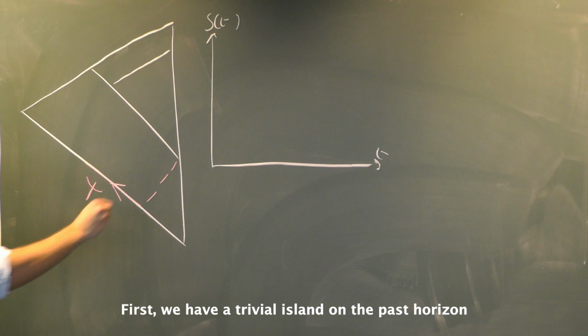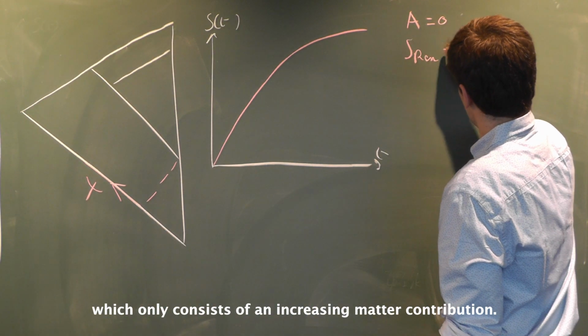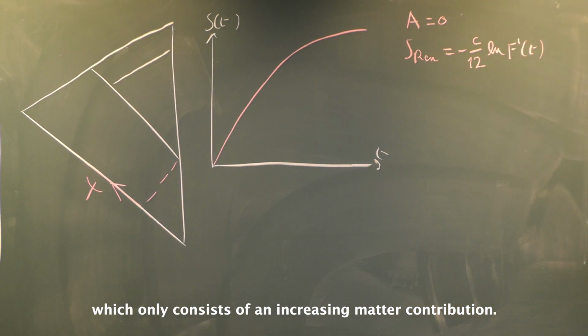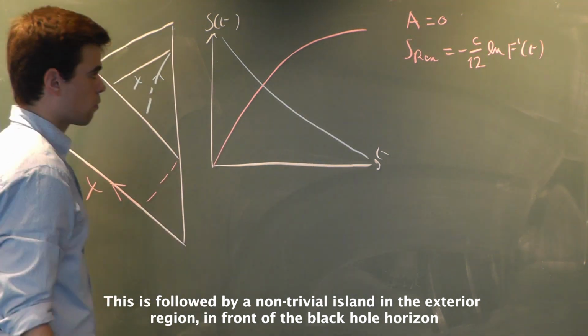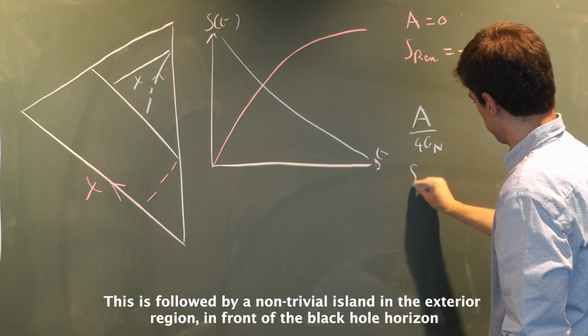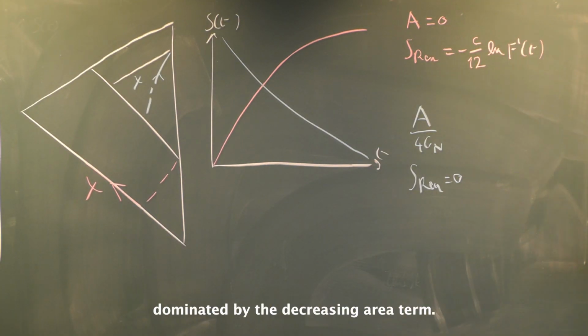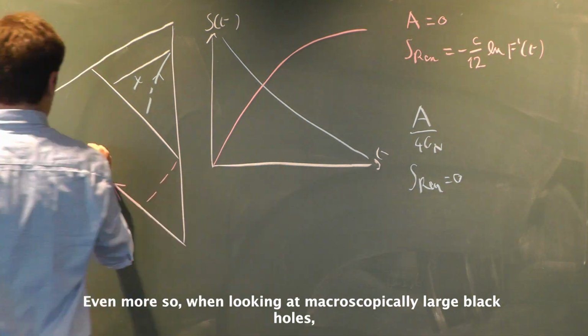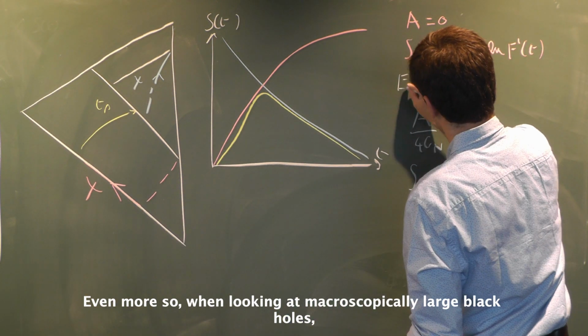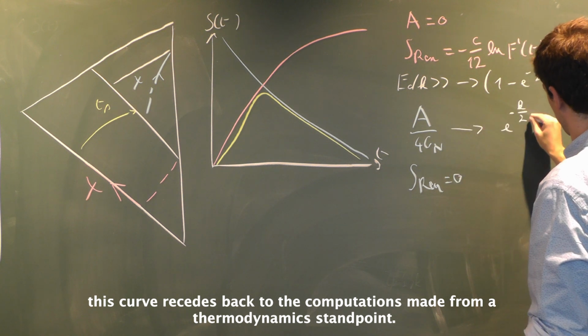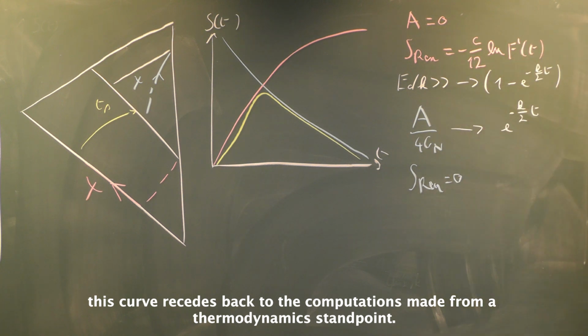First, we have a trivial island on the past horizon, which only consists of an increasing matter contribution. This is followed by a non-trivial island in the exterior region in front of the black hole horizon, dominated by the decreasing area term. Even more so when looking at macroscopically large black holes, this curve recedes back to the computations made from a thermodynamic standpoint.